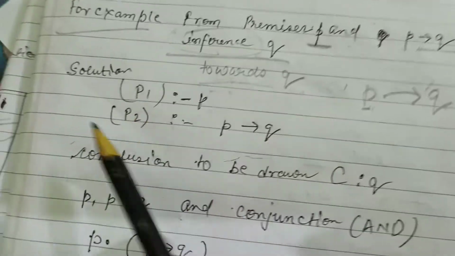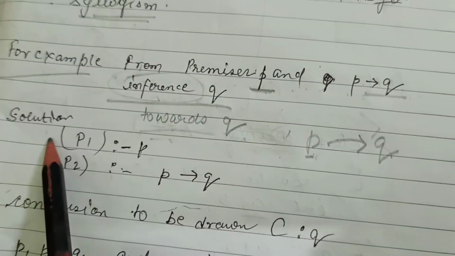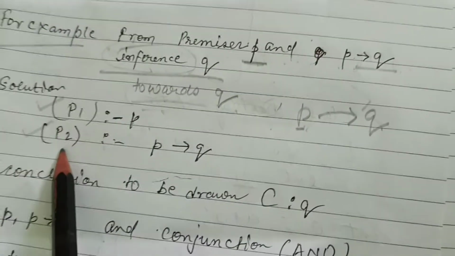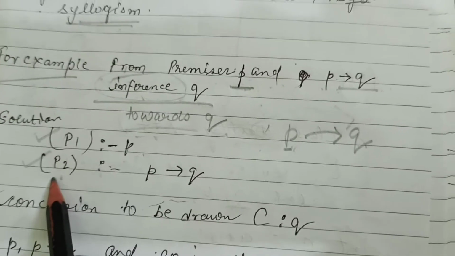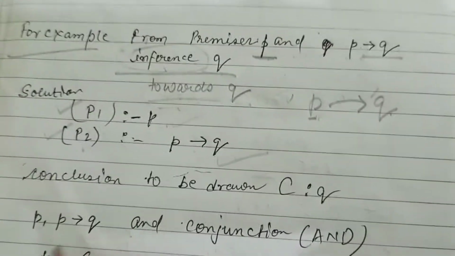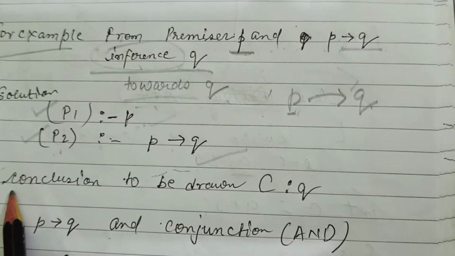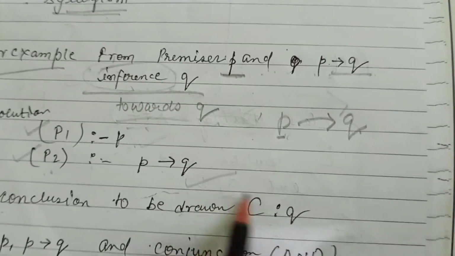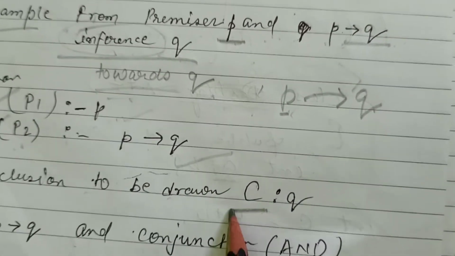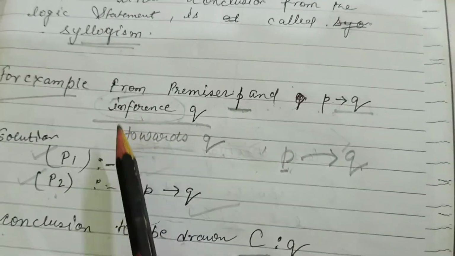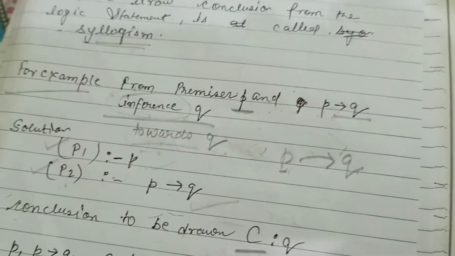Now here there are two premises, which we can set as P1 and P2: P is premise 1, and premise 2 is P conditional to Q. Now how can we draw the conclusion? The conclusion can be drawn with the symbol C and Q, because here it is given inference towards Q, so we can write it like that.